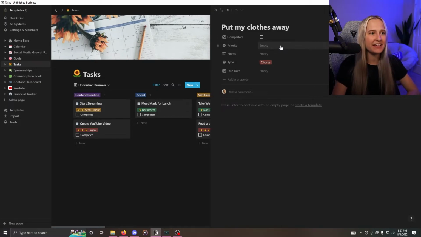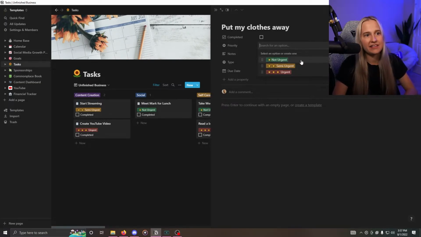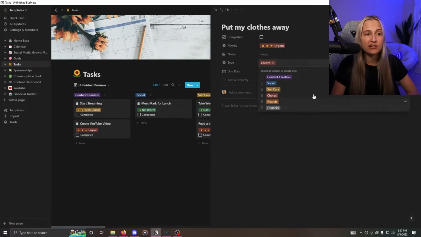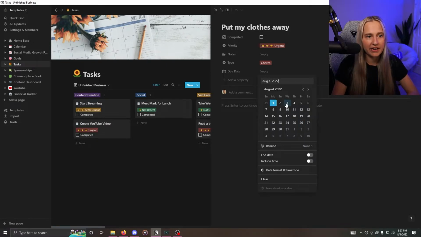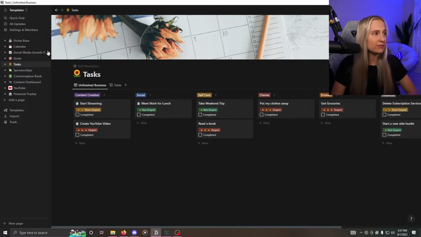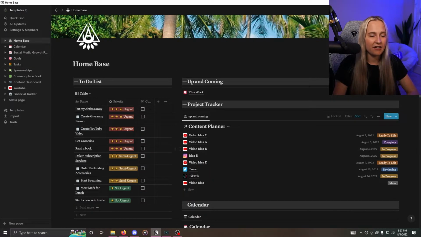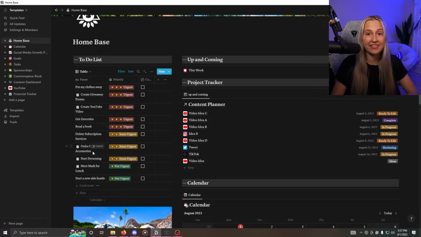And then we would just come in here. We would say what priority it is. Maybe it's urgent because, like me, you've had these clothes that you need to fold for 7 weeks. And you could put in some notes, and then you can change the type if you need to, but we kind of added it in here so we don't need to. And we could put a due date if we wanted to. So say we need to get it done tomorrow. And then this will now show up on the home base right here. Put my clothes away.